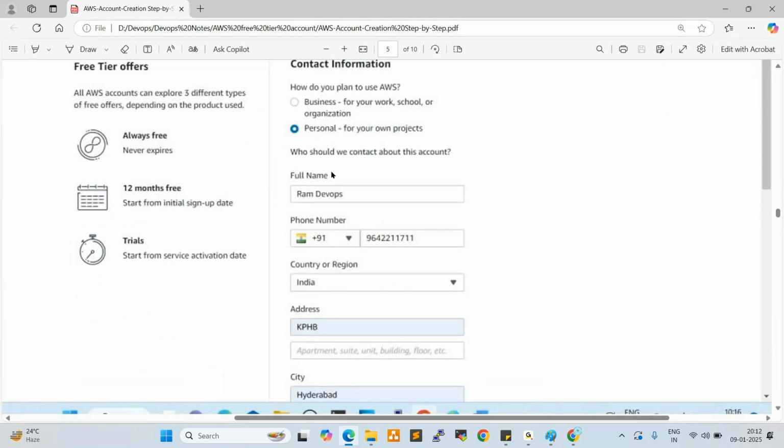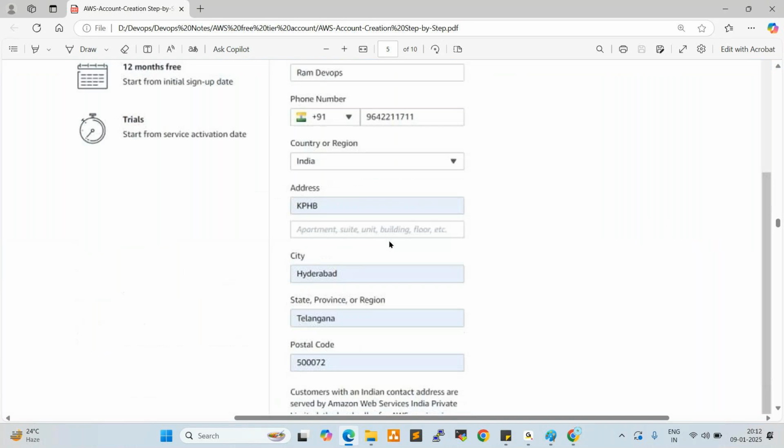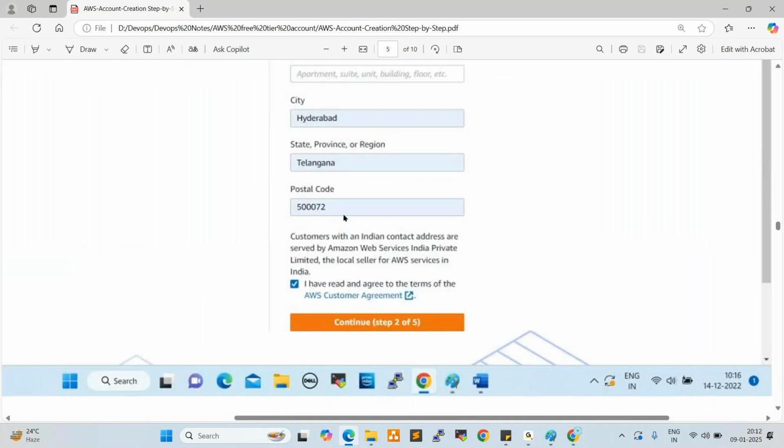Yeah, so here, business or personal. You can select personal only. Don't select the business here. Okay, give the personal. So full name, you can give your full name and mobile number, country, address, city, and postal code. You can give all the information here. So personal information, click on I have read and agree to the terms of this, right? So click here, check this, click on continue.